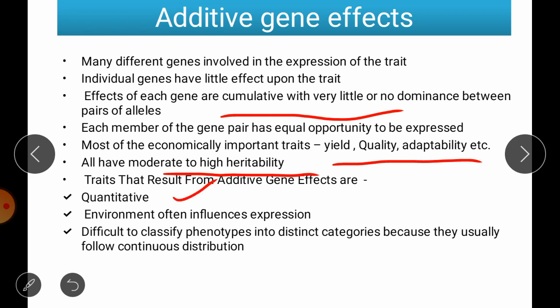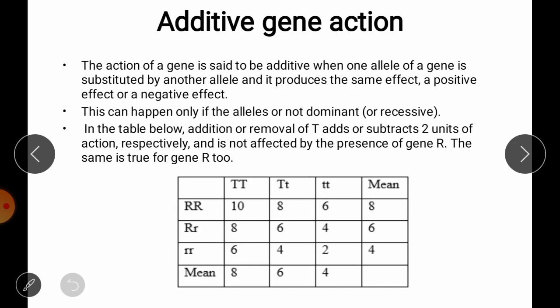Environment has less influence on their expression, and we can't classify them into different phenotypes or categories due to their continuous distribution or variation. Such traits show additive gene effects. So additive gene action is nothing but the cumulative effect of all genes.